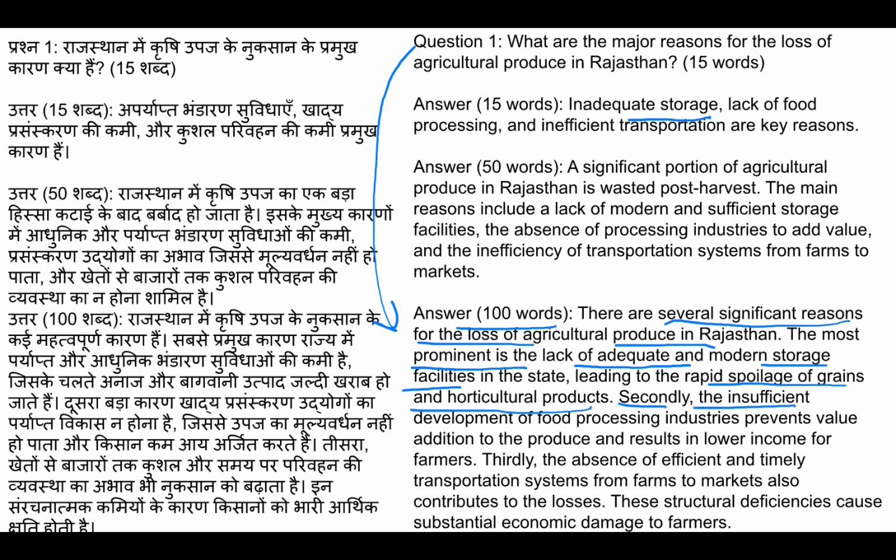Secondly, the inefficient development of food processing industries prevents value addition to the produce and results in lower income for farmers. Thirdly, the absence of efficient and timely transportation from farms to markets also contributes to the losses.